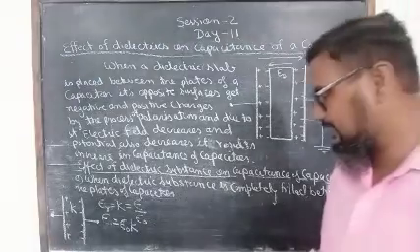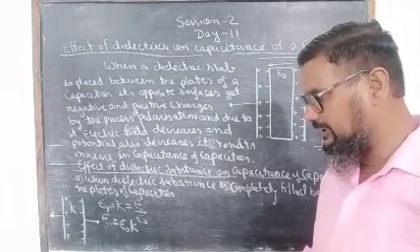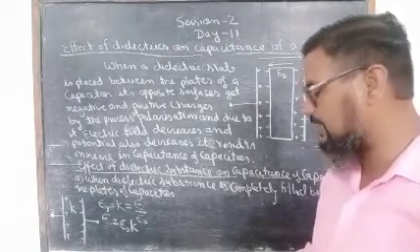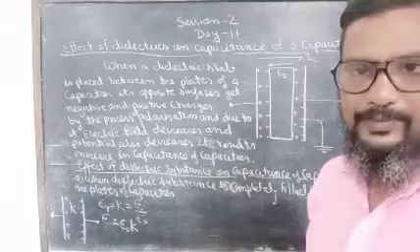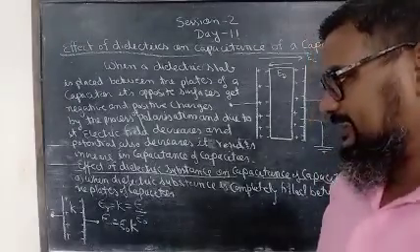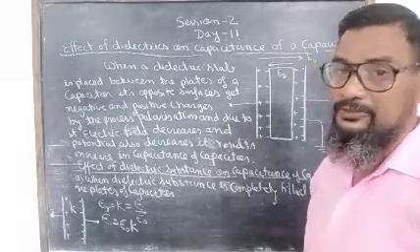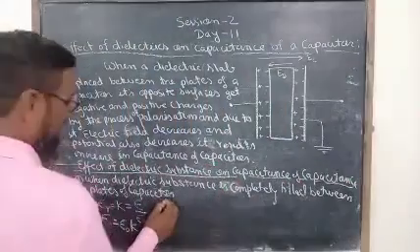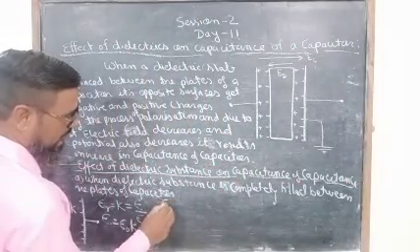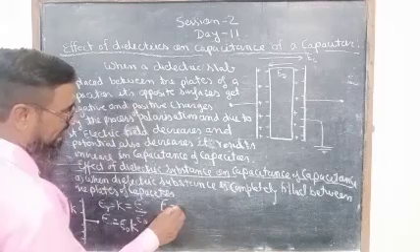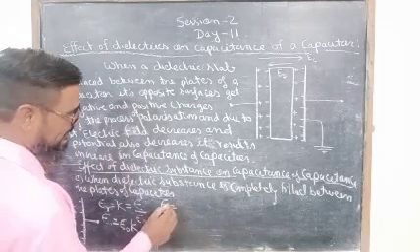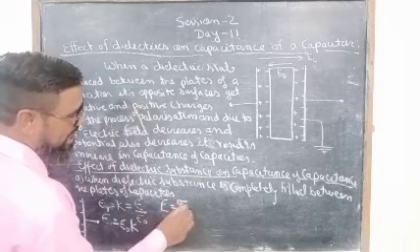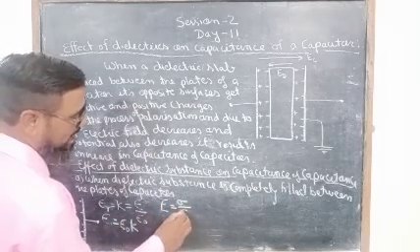So instead of epsilon, we can put the value epsilon naught K. Now we consider that the electric field between the plates, which are placed close to one another and have opposite charge densities, is equal to sigma upon epsilon.